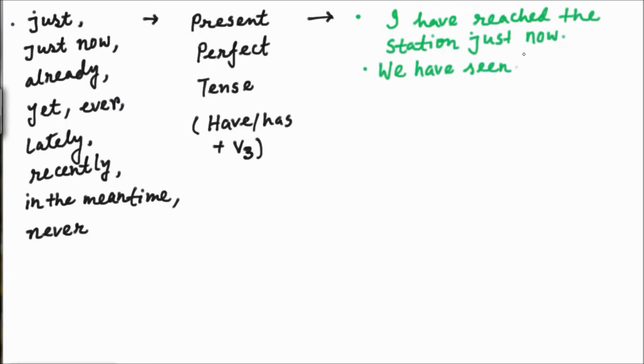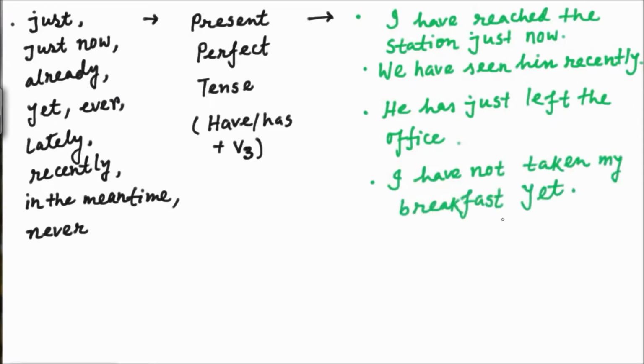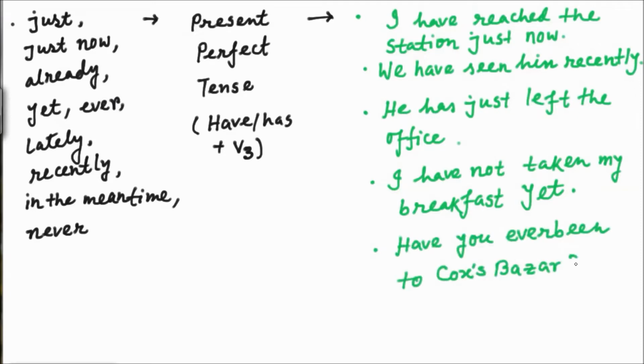I have reached the station just now. If just now is used in that sentence, then it will be present perfect tense. We have seen him recently. He has just left the office. I haven't taken my breakfast yet. Have you ever been to Cox's Bazar? And here is another sentence: You have finished the work lately.